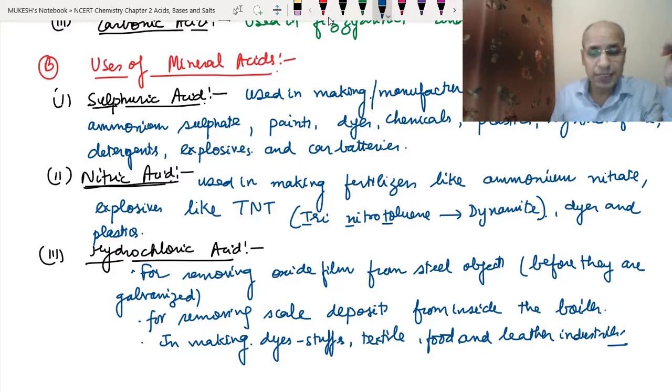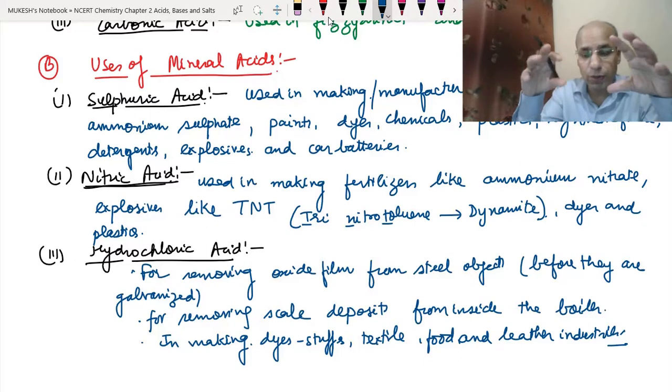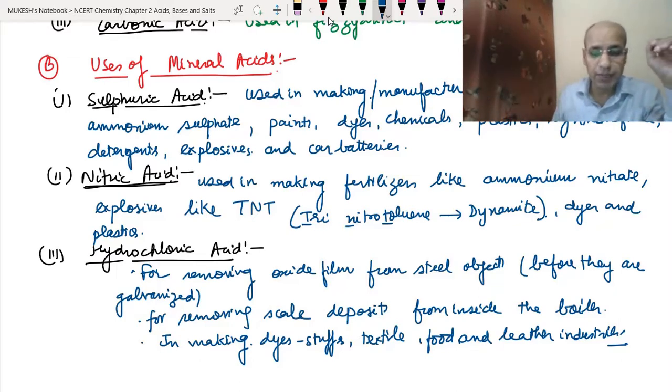Okay, and second, to remove the scale deposit from inside the boilers. Boilers are the different pots or utensils in which different chemicals are boiled. So when we boil the chemicals, there are some deposits. So before putting the new substance into that, these deposits are removed with the help of hydrochloric acid, and it is used in making dye stuffs, and in textile, food, and leather industries. These industries also use it.